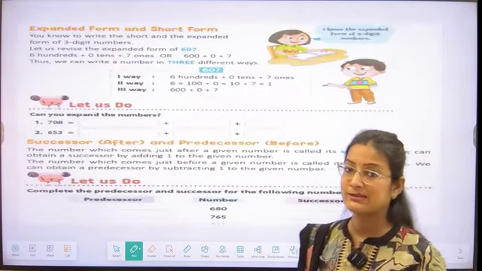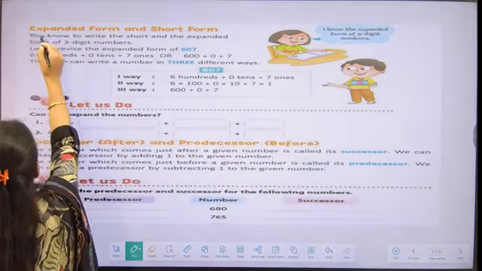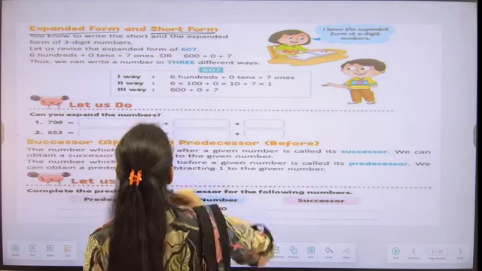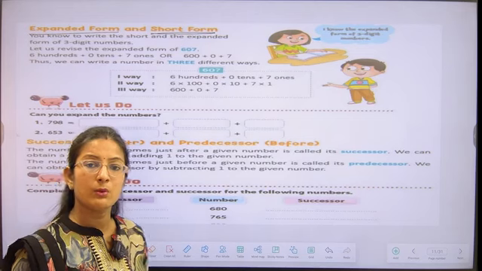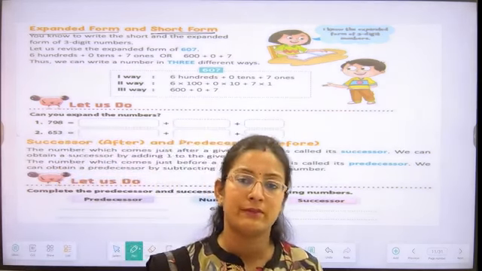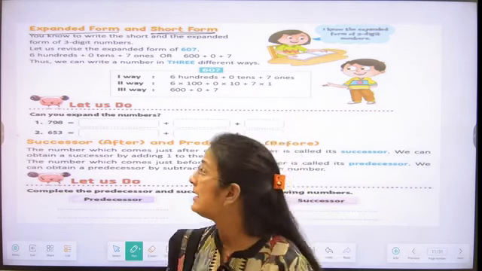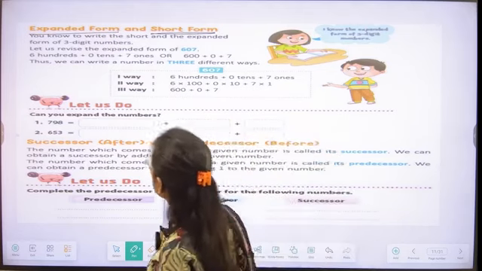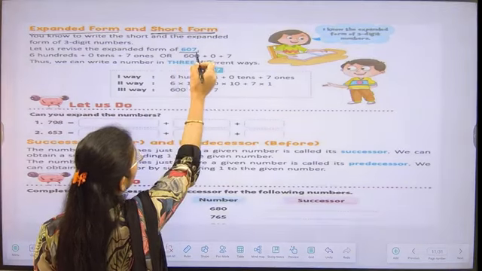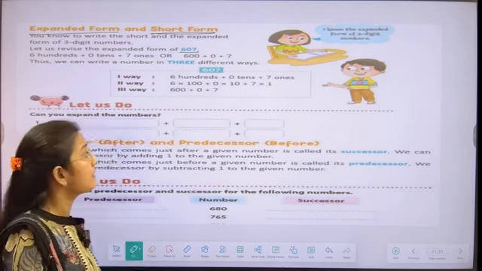Now we are going to understand how we can write numbers in expanded form and short form, students. Whenever we write the numbers with their place values, we say that we are writing the number in expanded form, students. Let's see an example with me. Let's say we have to write the number 607 in expanded form. So how can we write it?